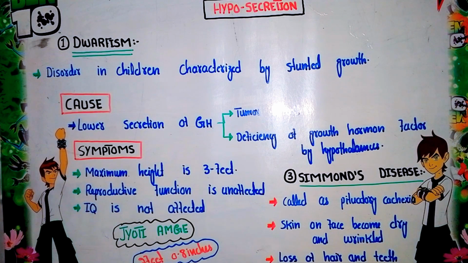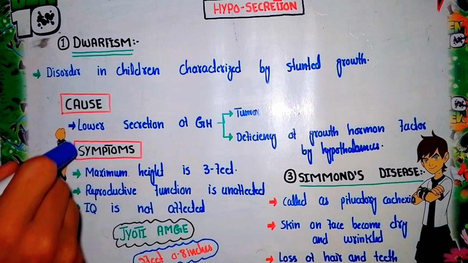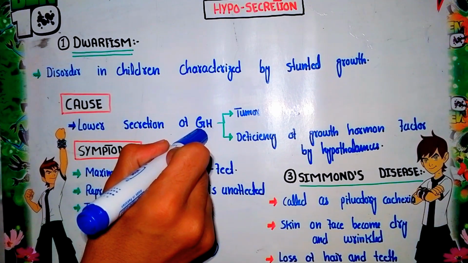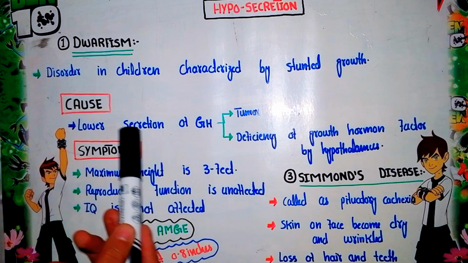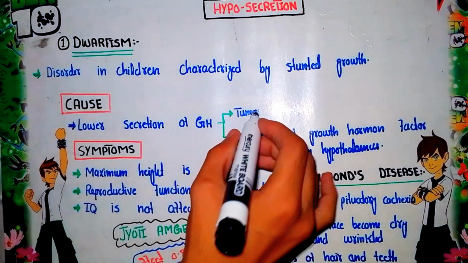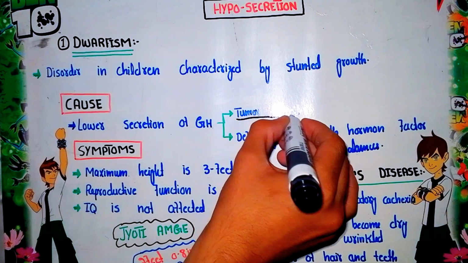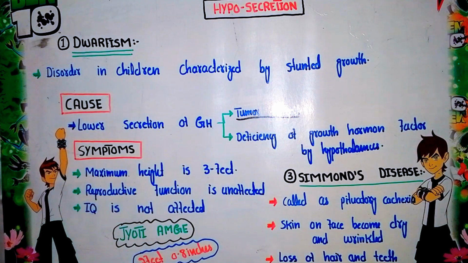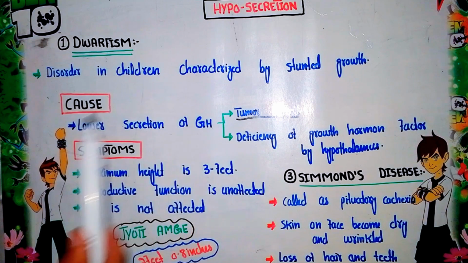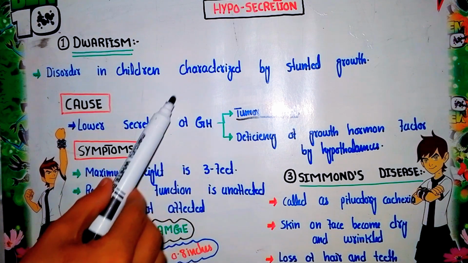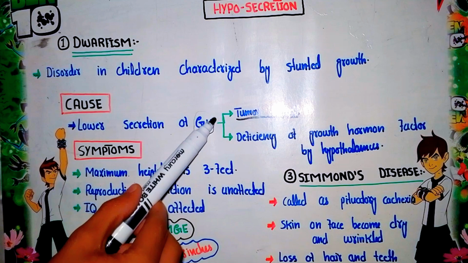Now, what are the causes of dwarfism? Lower secretion of the growth hormone is responsible for the dwarfism condition. Why does the lower secretion of the growth hormone occur? Two reasons are responsible. The first one is that the cells responsible for the secretion of the growth hormone become tumorous. Due to this tumorization, the cells are unable to secrete a normal amount of the growth hormone, so the amount of the growth hormone decreases.